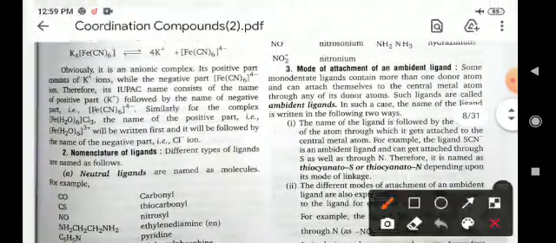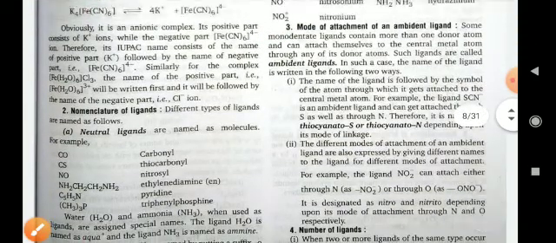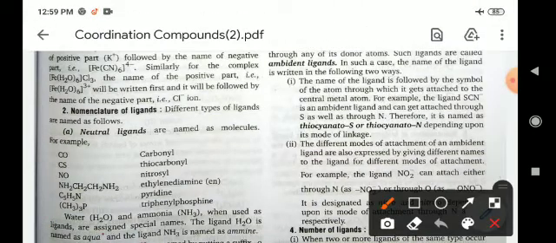Now, mode of attachment of ambident ligands. An ambident ligand means a ligand in which two different atoms can donate a lone pair of electrons to the central atom or ion. For example, thiocyanato-S and thiocyanato-N: SCN is a ligand in which sulfur can donate the lone pair of electrons to the central atom, and nitrogen can also donate the lone pair to the central atom.